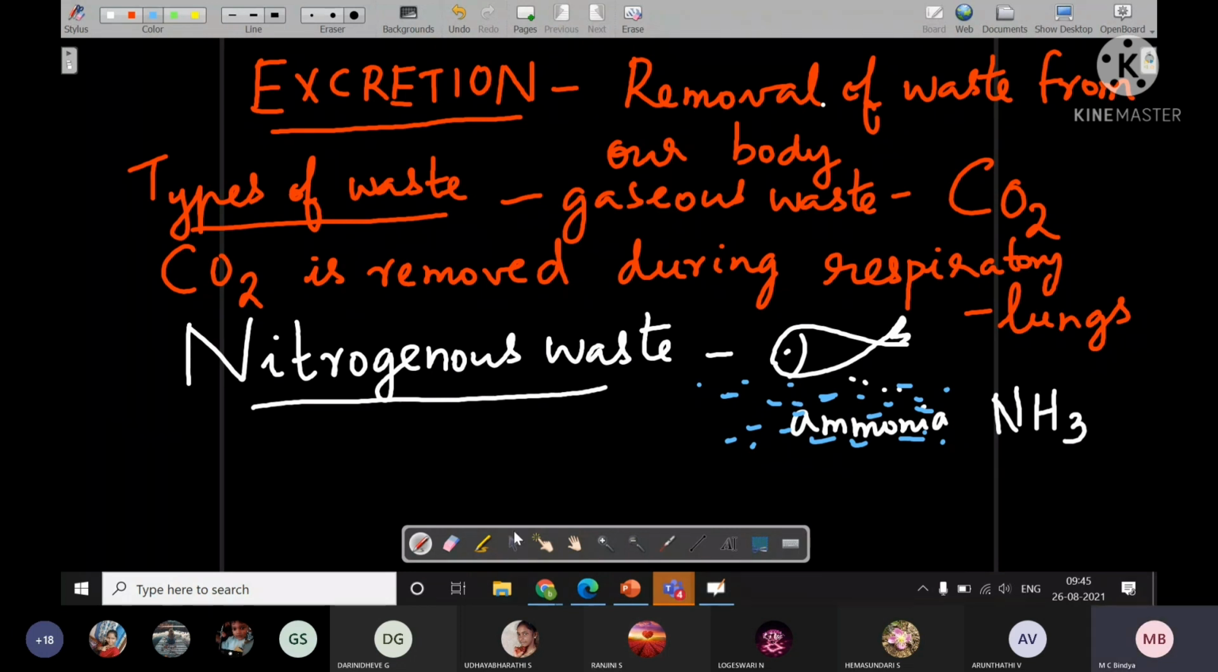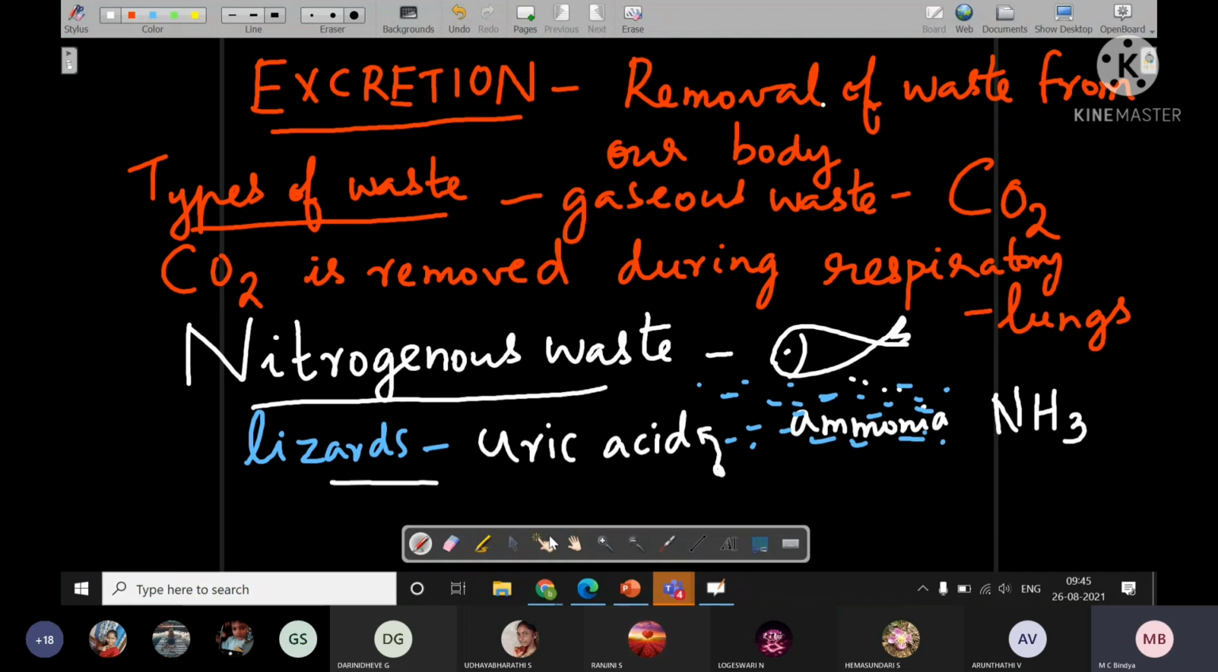Then in case of reptiles like lizard, they have nitrogenous waste which is called as uric acid. Uric acid. And you can see in the lizards what waste goes out. You can see a white color substance inside their excreta. That white color is actually uric acid crystal.